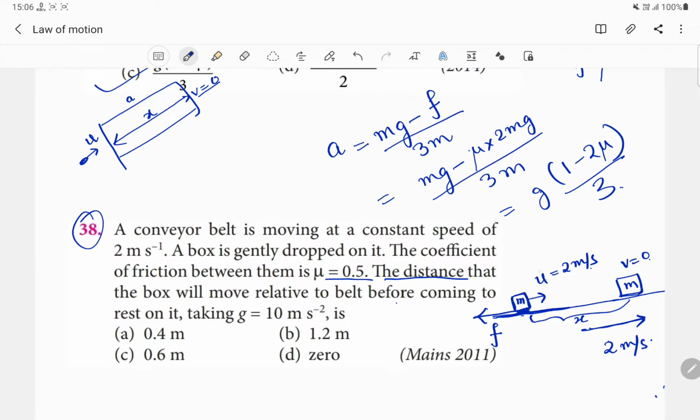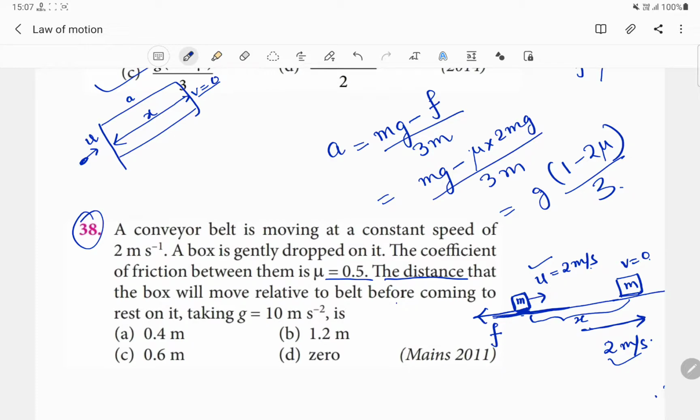So initial speed is given as 2 meter per second, and what about the final speed? Final speed will be 0. And why does this object come to rest? Because it is due to the retardation produced by the frictional force. If this surface is smooth, then this body of mass m will continue to move along with your table with a speed equal to 2 meter per second.